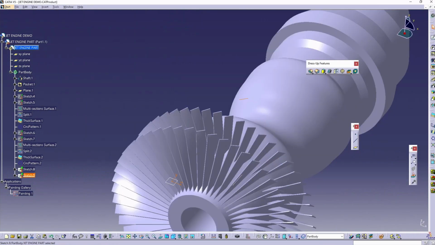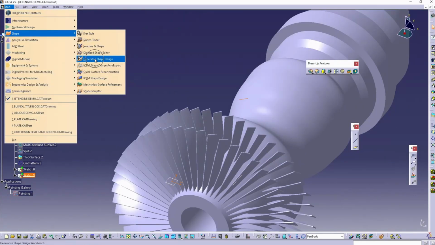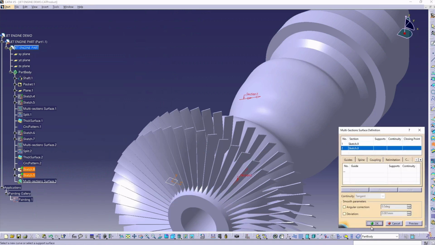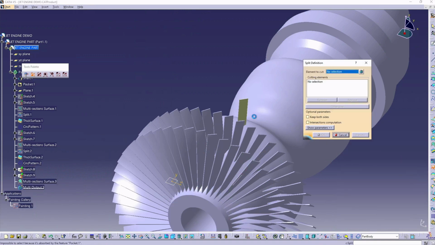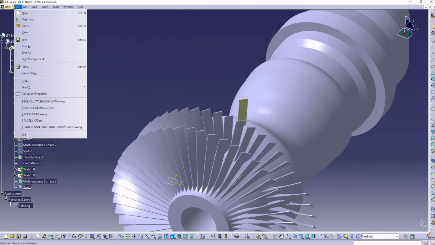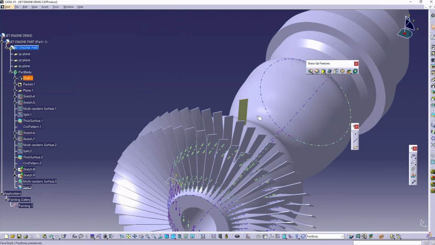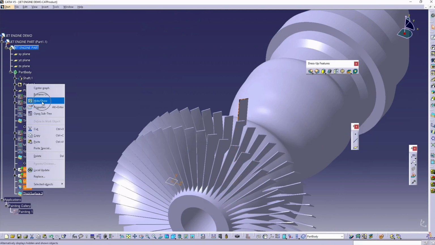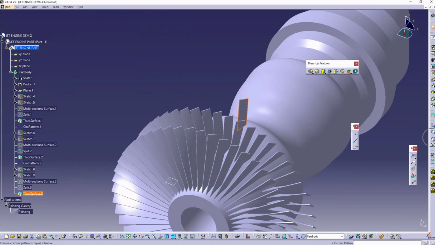Let's repeat the steps one more time. Go to GSD, use multi-section surface to model the blade, split the blade with the center hub, go back to Part Design and add thickness to it, and replicate the pattern around the hub.